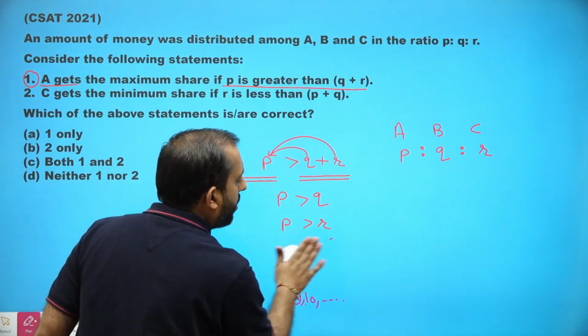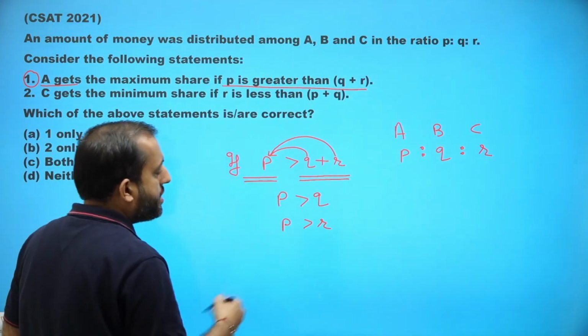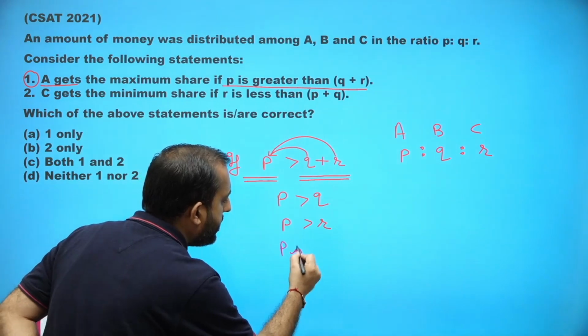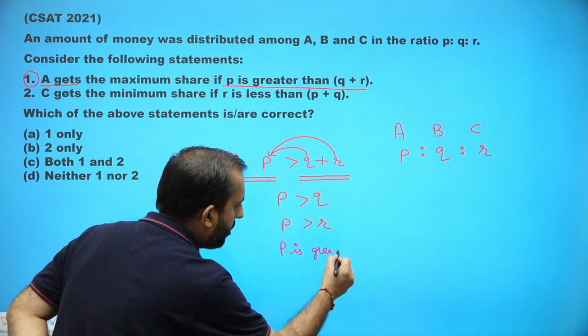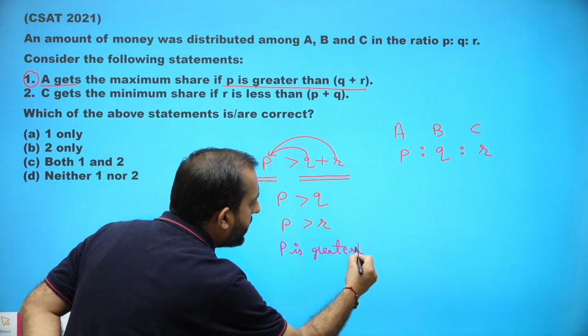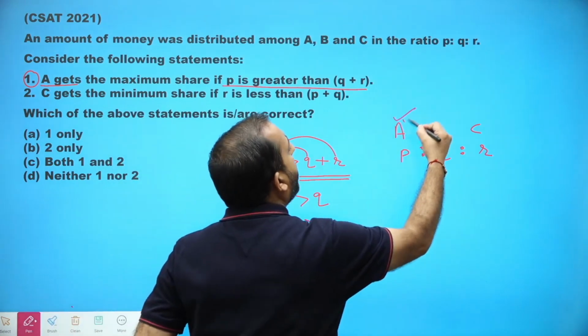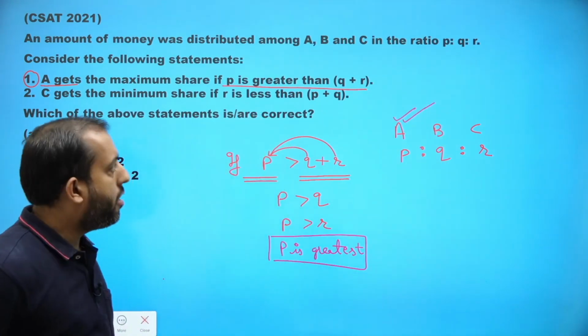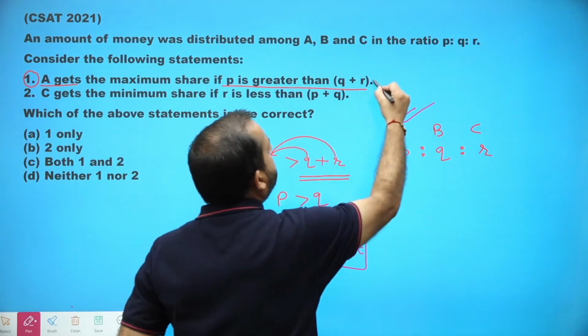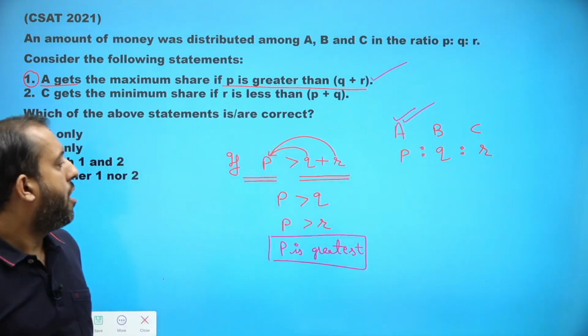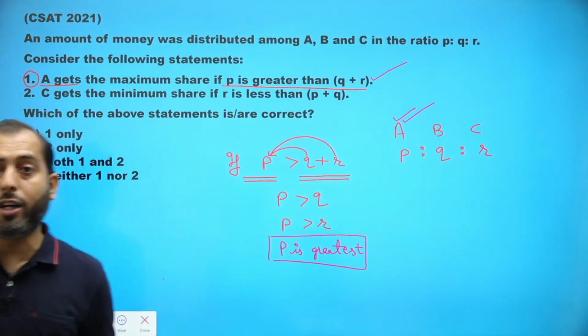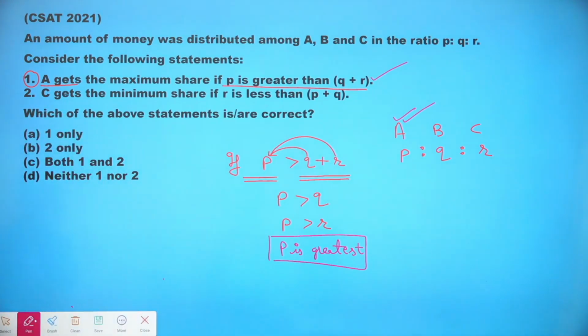Hence we can say P is the greatest. So if P is the greatest, then definitely A will have the maximum share. So statement 1 is absolutely correct. I hope guys this is clear. Kindly make a note of it. So A will get the maximum share. The statement 1 is correct.